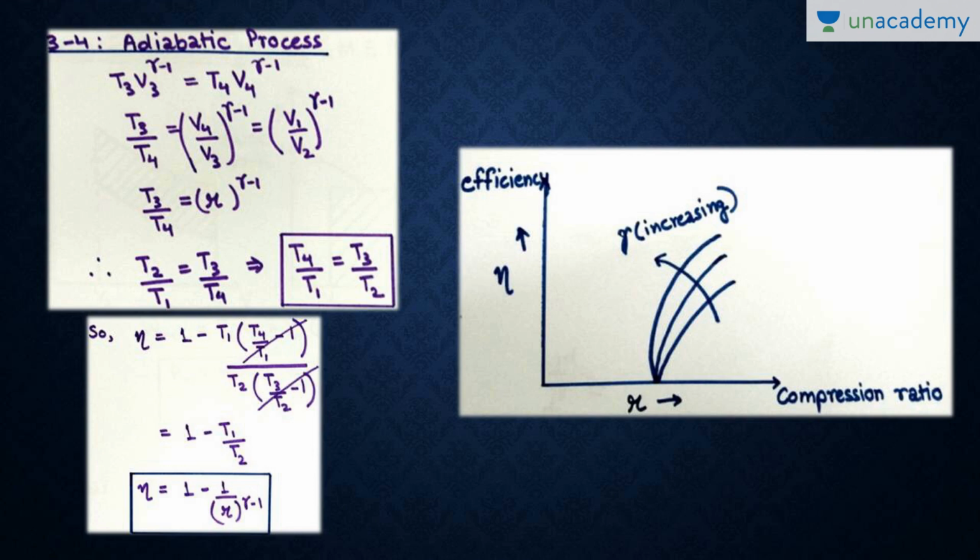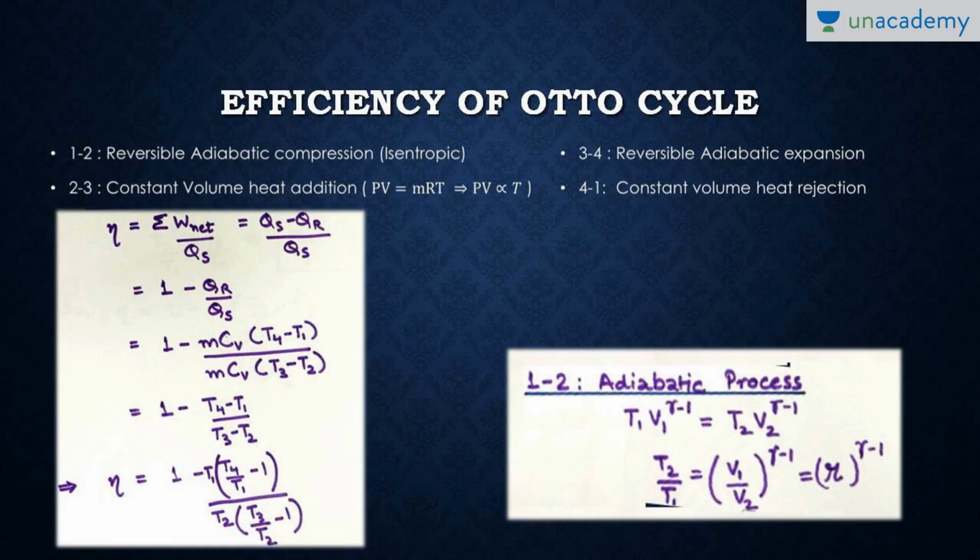Just keep this formula in your mind, as well as the derivation. In the engineering services conventional paper, you will be asked to derive the formula for efficiency of Otto cycle. So just go through this derivation and solve it 2 to 3 times. You will remember this. This is not a difficult derivation at all.